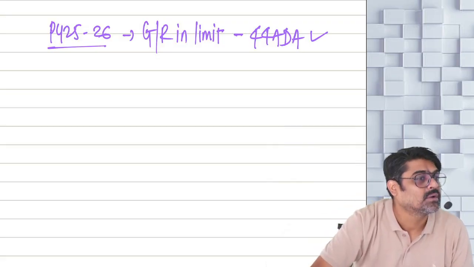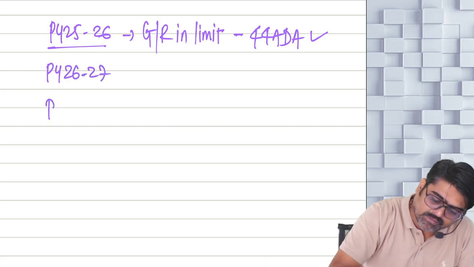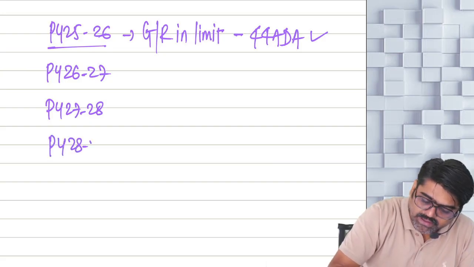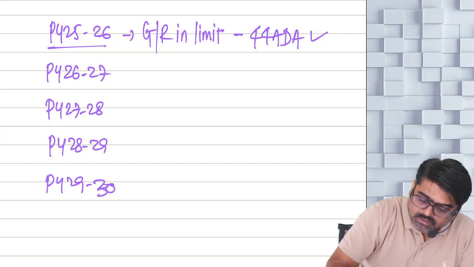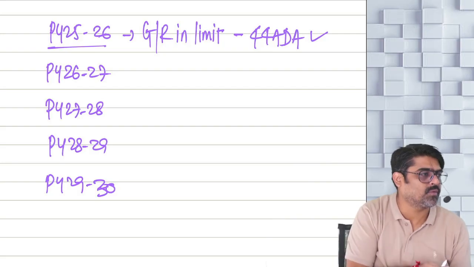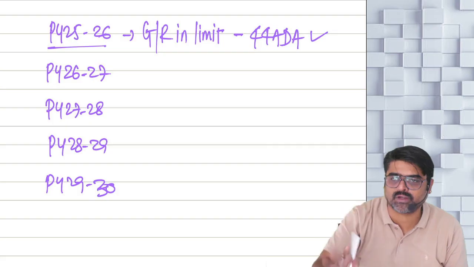Yes or no? So can I say in the next year, previous year 26-27, previous year 27-28, previous year 28-29, previous year 29-30, in whatever year you want to follow 44ADA, you follow 44ADA, and whatever year you want to show lower profit, show lower profits. We don't have any problems.